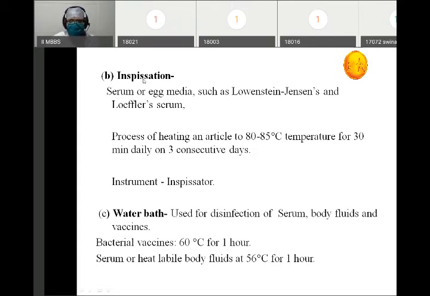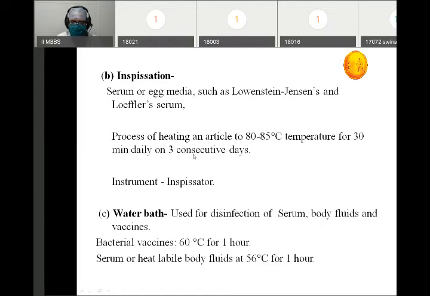We will come across another term, that is tyndallization, later on. But first we will look at inspissation. So basically the principle of inspissation and tyndallization is the same, but the temperature used is different. In inspissation, what we do is, on 3 consecutive days, we heat the article, whatever you want to sterilize, at 80 to 85 degrees centigrade for 30 minutes. We do it on 3 consecutive days. That means on day 1, we will heat at 80 to 85 degrees centigrade for 30 minutes.